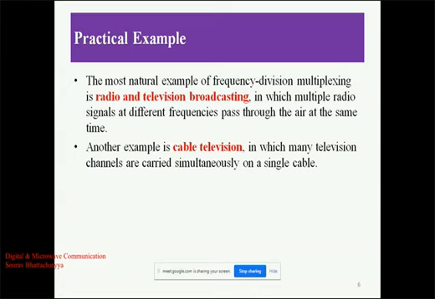Another example is your cable television. In cable television we have a single cable wire at our home. Using this cable wire, with the help of the set-top box, we can choose n number of channels. Suppose our cable operator provides 100 or 150 channels. These 150 channels are coming through a single cable. So this is another best example of multiplexing.